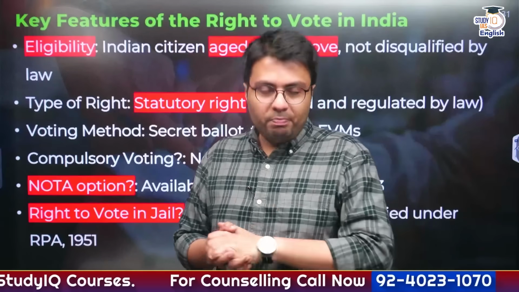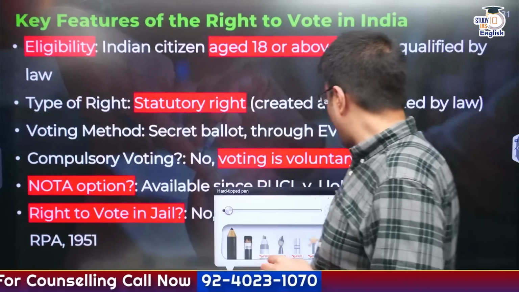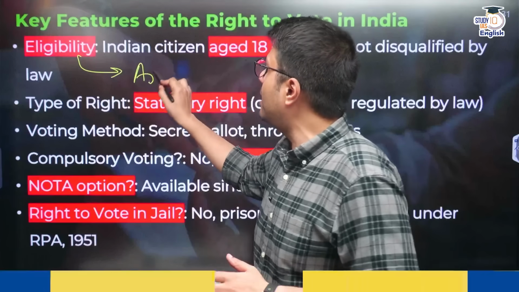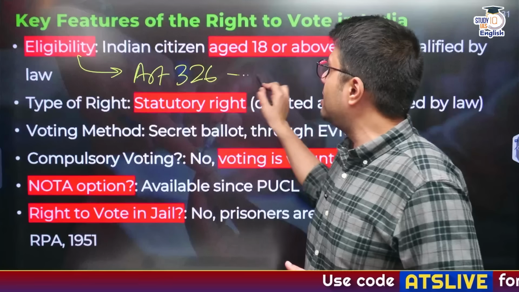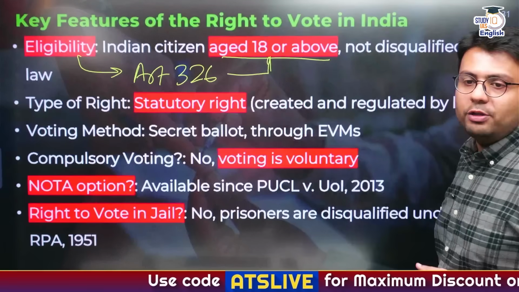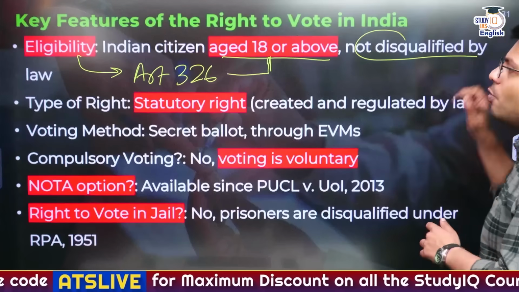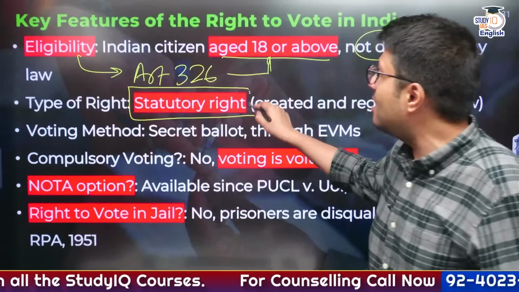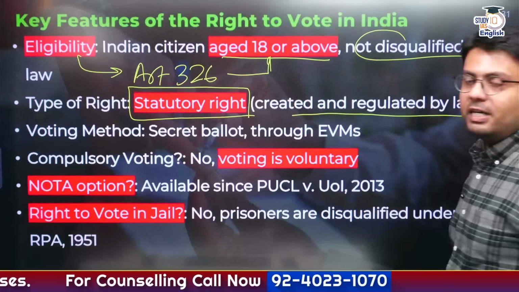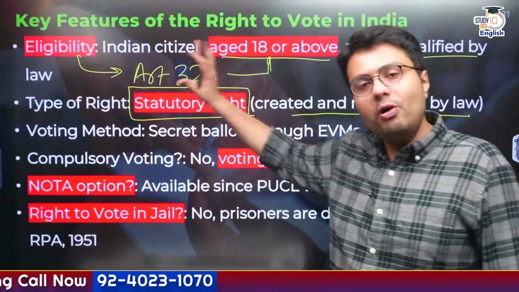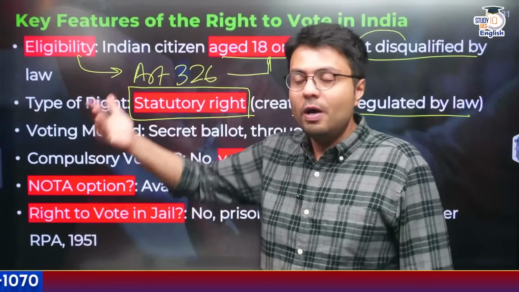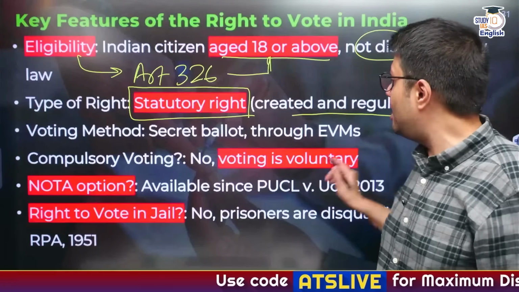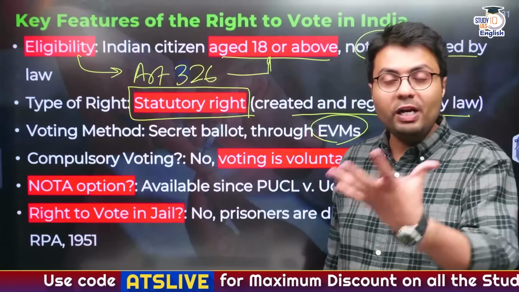Now let us understand, before ending today's video, what are the key features of right to vote in India. First of all, I told you eligibility of who can vote in India, who can't vote in India. It is determined by Article 326, and it says that anyone over and above age of 18, provided that they are not disqualified by law, can give votes in India. Therefore, right of vote in India is a statutory right because it is created and regulated by law. And Article 326, I've already discussed, is merely an enabling clause, but it is regulated by a statute, therefore a statutory right. We vote in India through a secret ballot, which we give through EVMs or electronic voting machines.